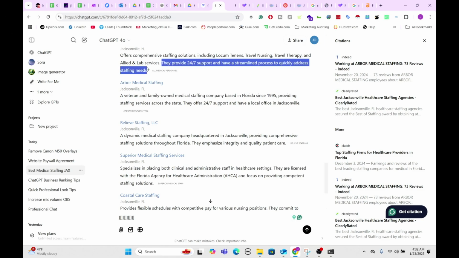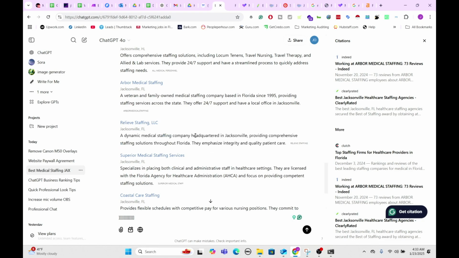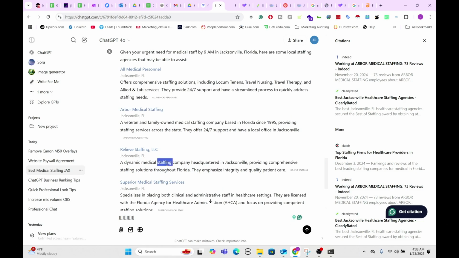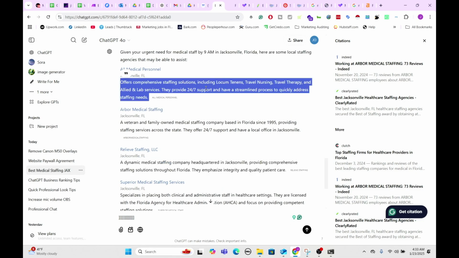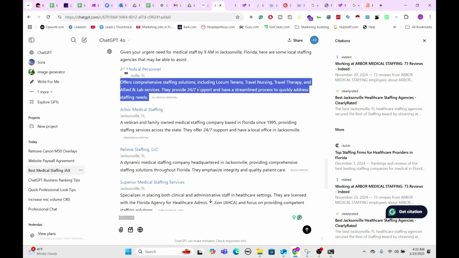And now this will give different results as well because this just says 24/7 support. This is 24/7 support. But this one, it doesn't really mention that, but maybe there's a sign that they actually get people in quicker. Just because they offer support doesn't mean that they'll necessarily get someone in quicker than someone else. But even though Relief Staffing may be the better choice, how do we get Relief Staffing to maybe pop up for number one instead?